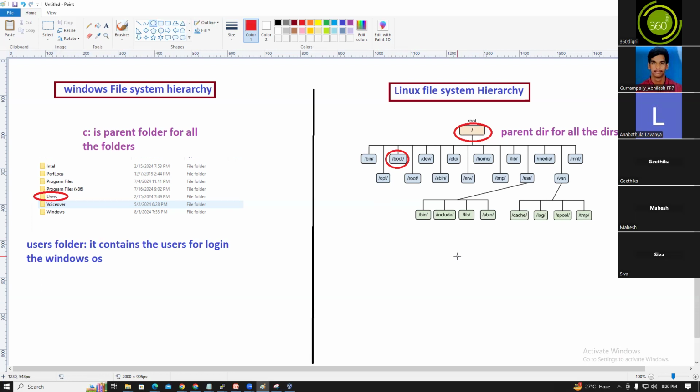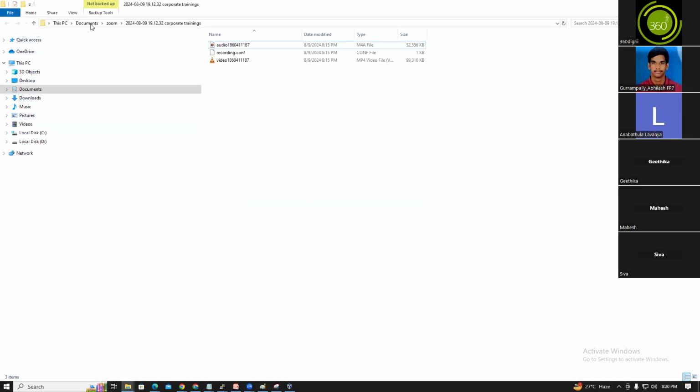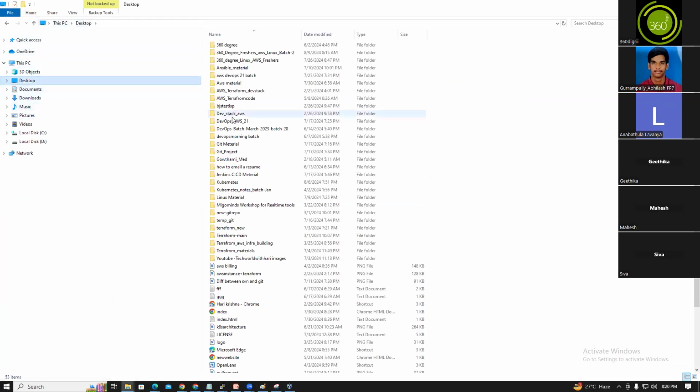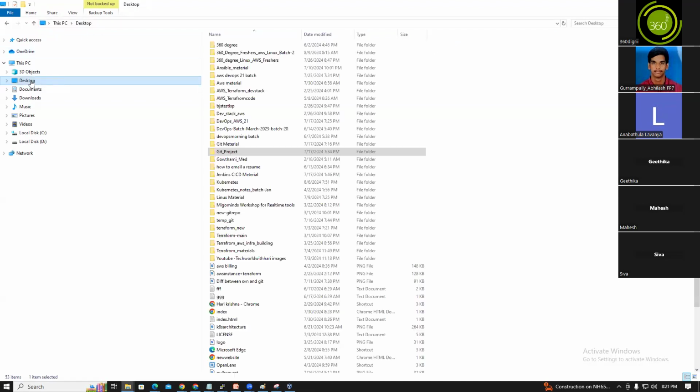So guys, yesterday you logged in as a root user. Once you log in, there is a home directory for the user. For example, C:\Users\HP. HP is my user. I logged in as the HP user. While creating the user, it will create a home directory for that user. HP is my directory. Here are the desktop and everything within my directory.